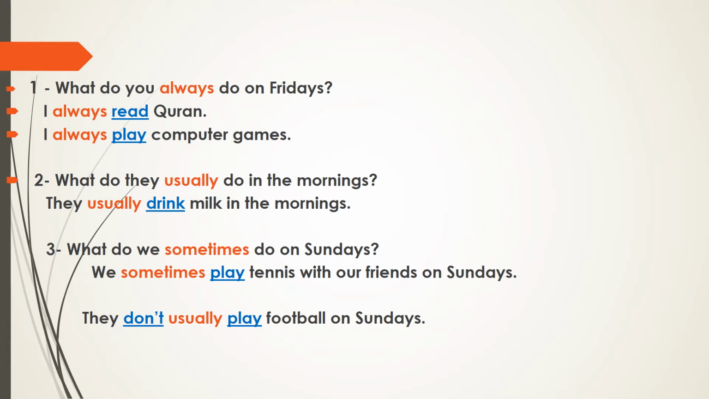Now look at the third question. What do we sometimes do on Sundays? We sometimes play tennis with our friends on Sundays. Now, how often do we play tennis with our friends? What is the answer? Yes, the answer is sometimes. So sometimes here is an adverb of frequency. We use it to refer to the present simple tense. And also sometimes comes before the main verb play. Notice the verb play. It comes without any addition also, because of the subject we.